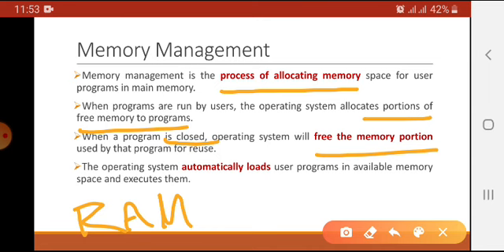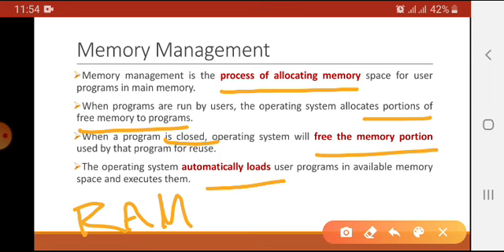It is the same point that we have discussed, that if any program or process has completed its execution, it is the responsibility of operating system to free up that memory portion that was used by the process, and that memory portion will be available for the new processes and programs. So operating system automatically loads user programs in available memory space and executes them.